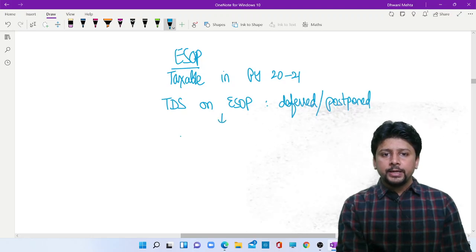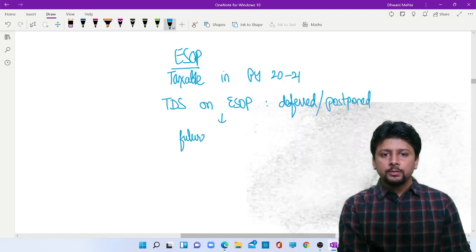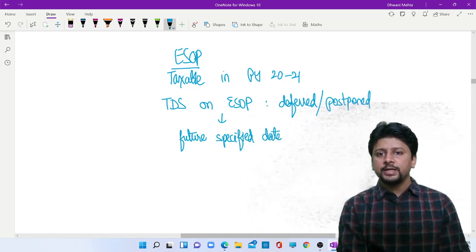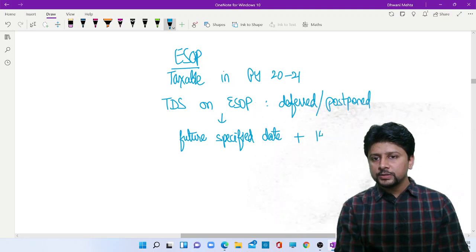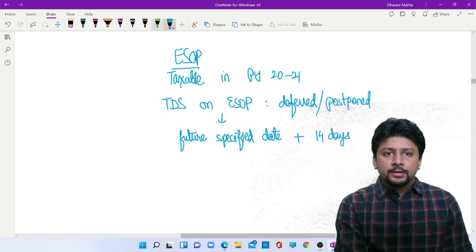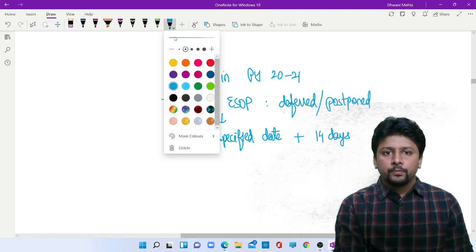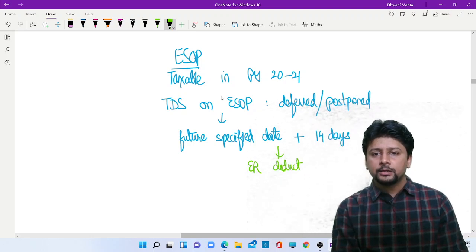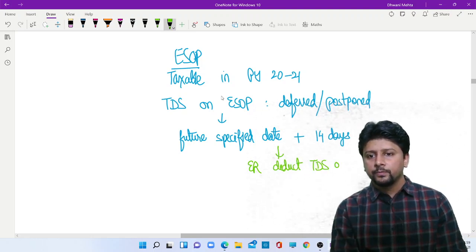We will calculate a future date. Let's call this future date a specified date. There is a formula for it, future specified date. And from this future specified date, count 14 days. In these 14 days, the employer is supposed to deduct the TDS on the ESOP.